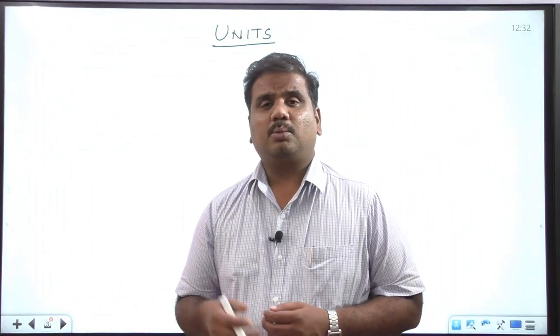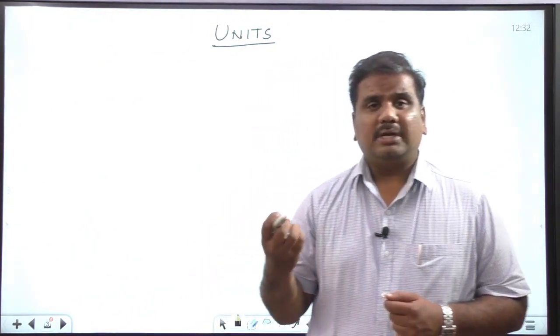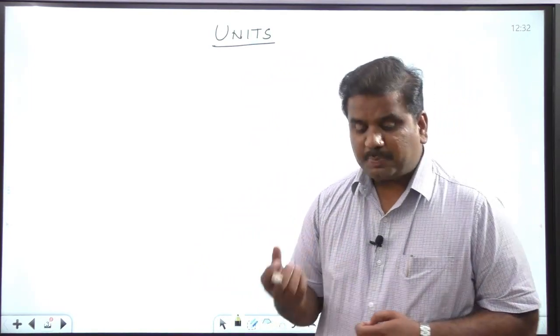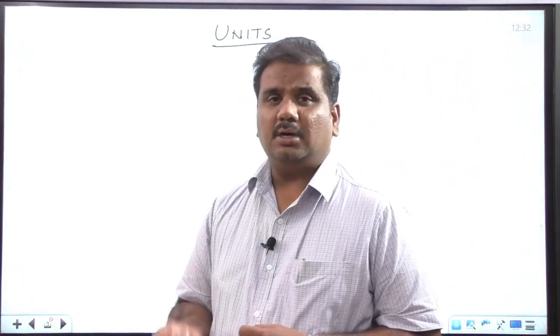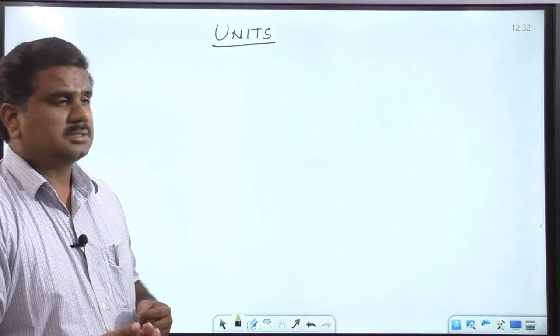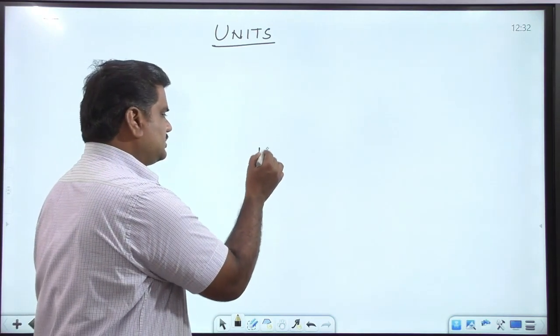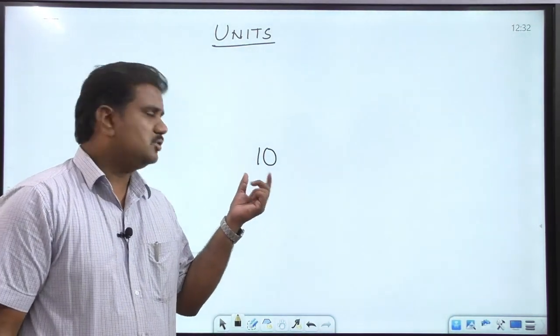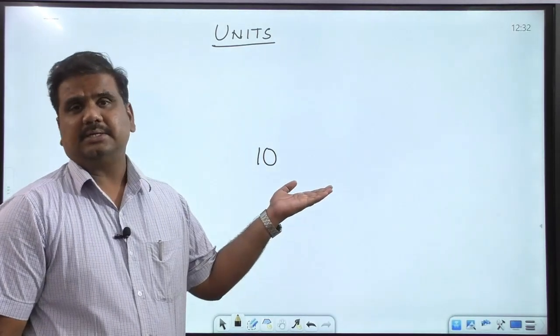At the same time when you're talking about energy, you say 10 joules, or you write it as 10 ergs. You need to specify whether it is 10 joules, 10 ergs or 10 watts, right? You cannot write something as simply 10. 10 does not have any significance or meaning in the case of physical sciences.